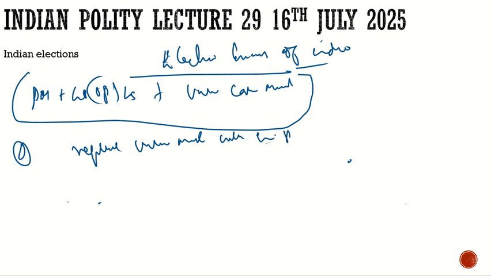And who would be this eminent person? He would be chosen by a committee consisting of the Chief Justice of India, the Prime Minister, and the Leader of Opposition. It is a recommendation. Second,